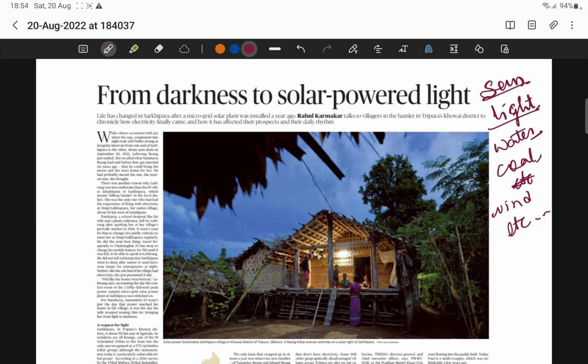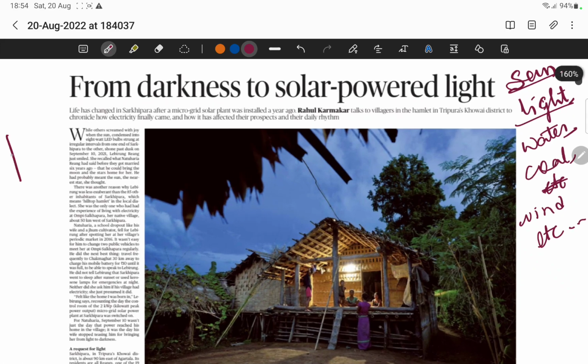So you know something called solar panels. I think every one of you knows. This is how solar panels look. They'll be like boxes or squares. And you'll be having one more small thing like this.